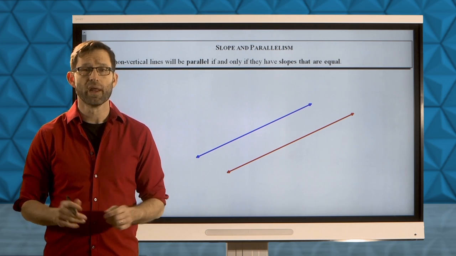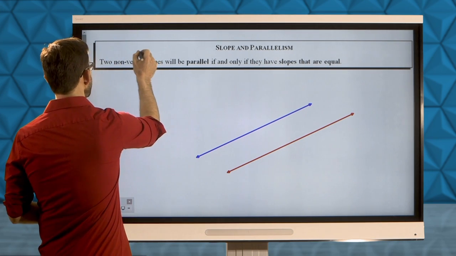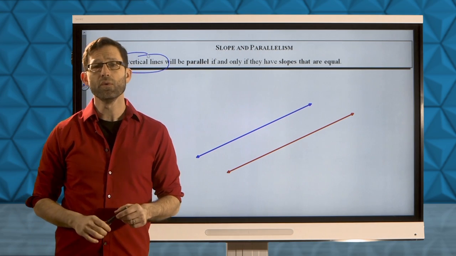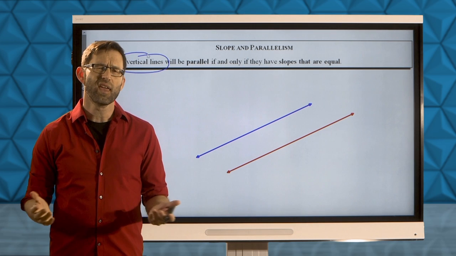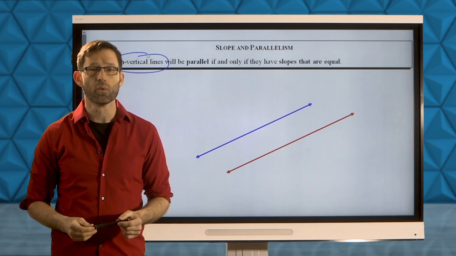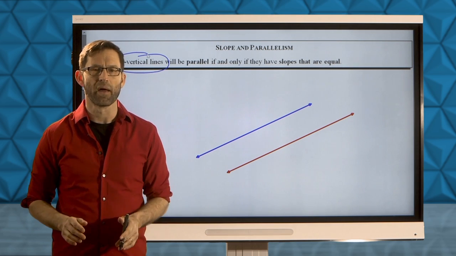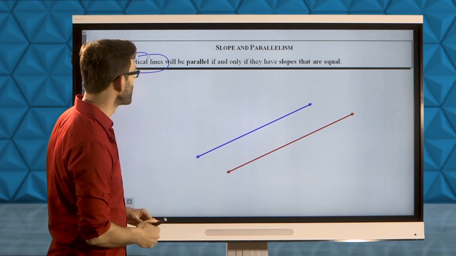Now, a couple little explanations in that mathematical jargon. Number 1, why do I have to throw this in? Two non-vertical lines. Well, what we'll see a few lessons from now is that you can't quantify the slope of a vertical line. So you can't really say that two vertical lines have equal slopes because vertical lines won't have a slope. But don't worry about that for right now. That's kind of a side case. We don't have to worry too much about vertical lines.